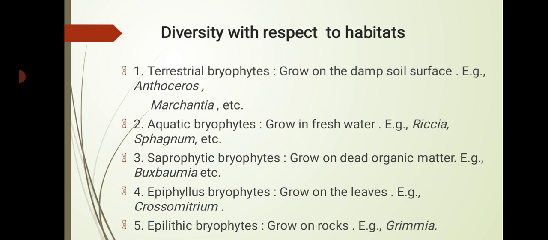Third, saprophytic bryophytes, which grow on dead organic matter, for example Buxbaumia, etc. Then epiphyllous bryophytes grow on leaves, and epilithic bryophytes grow on rock. That is the diversity with respect to habitats of bryophytes.